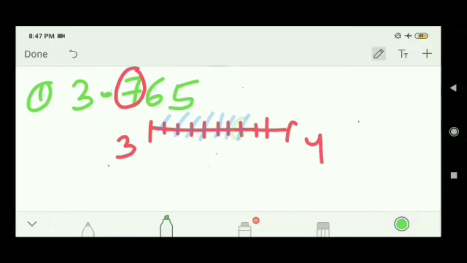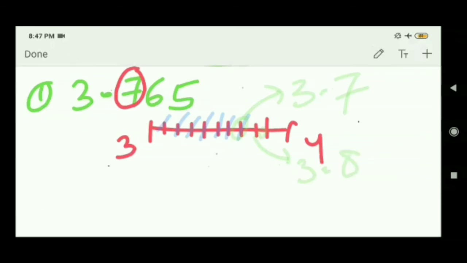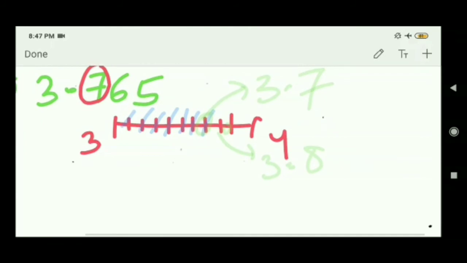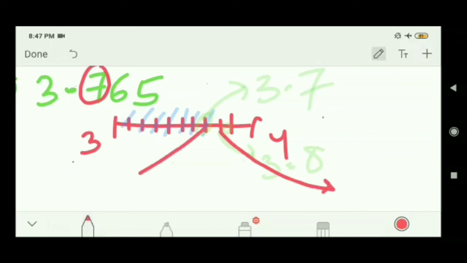This is your 3.7, and this is your 3.8. Now I will visualize this one. Visualize means I will magnify this zone like this.